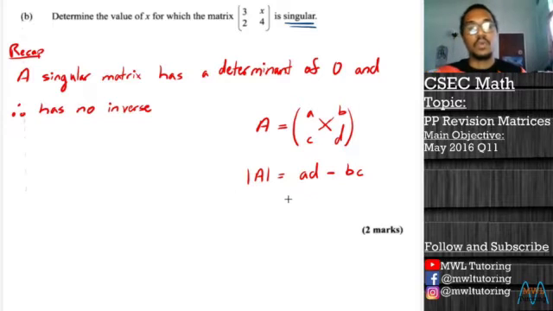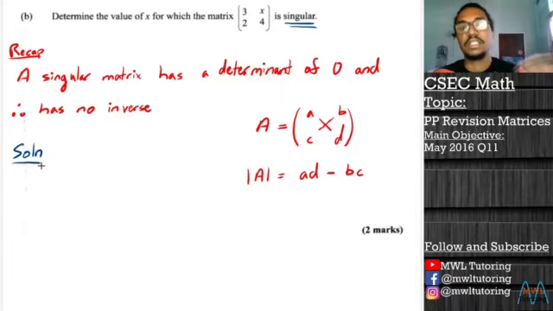So what this is telling us, when we have a singular matrix, is that for our solution we just have to find the determinant of this matrix.